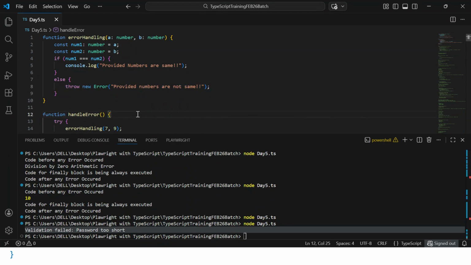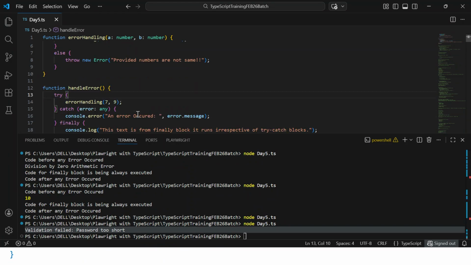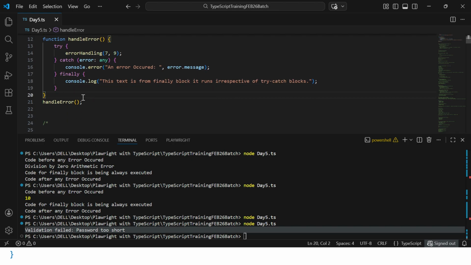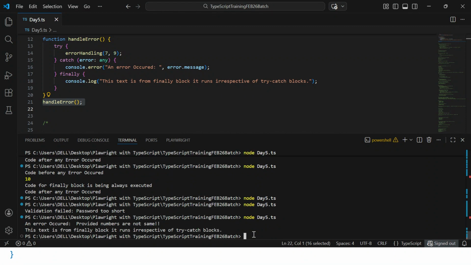Then we have one more function handling the error, right? We are calling it in the function, like 7 and 9, and in case of any error we are trying to catch it with error.message, then you call this function. Here the values are different, so see what's happening. You could see an error occurred, provided numbers are not same. This text is from the catch block, and the finally text is from the finally block with respect to the try catch block.